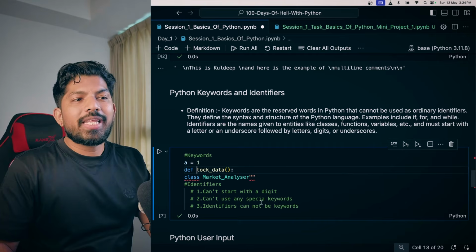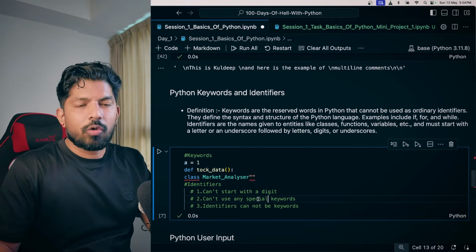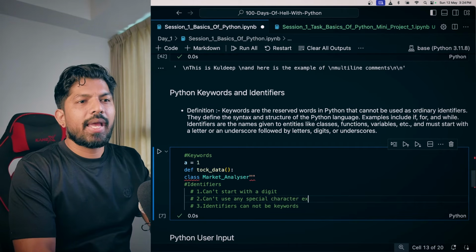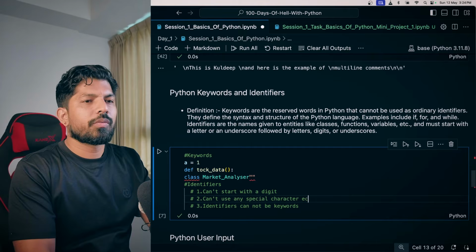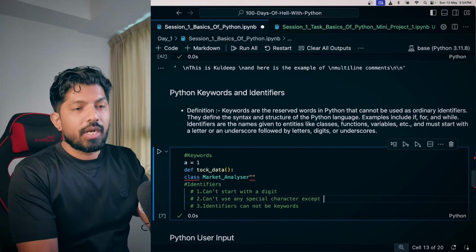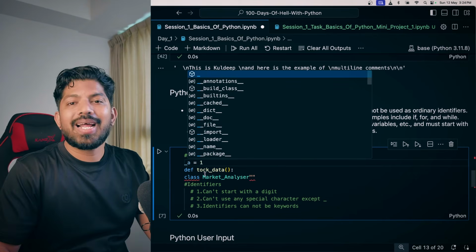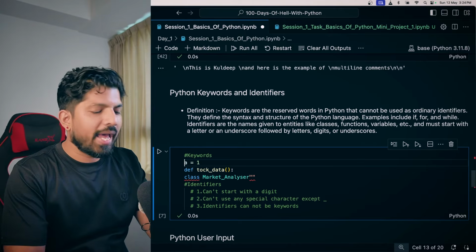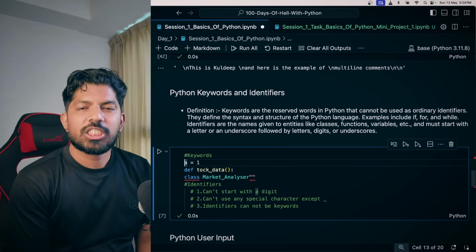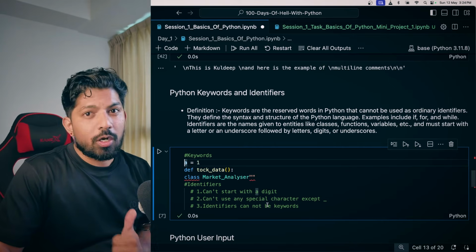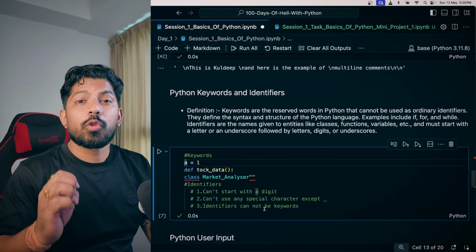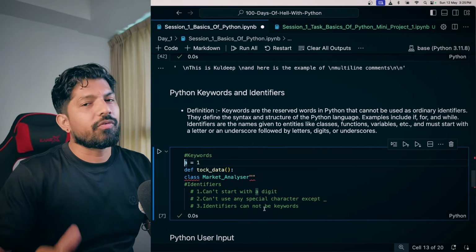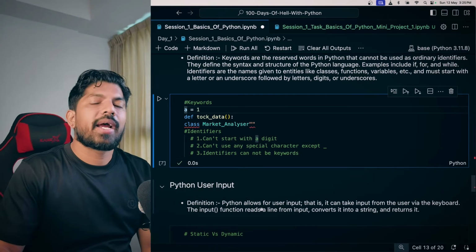Also, you cannot use any keywords, which we have explained already. Also, you cannot use special characters except underscore. You can use underscore, but other than this underscore, you cannot use any other special character like hash, at the rate, or any other special characters. So these are three simple rules: identifiers cannot start with a digit, cannot use any special character except underscore, and cannot be keywords. So that is the simple concept of keywords and identifiers.